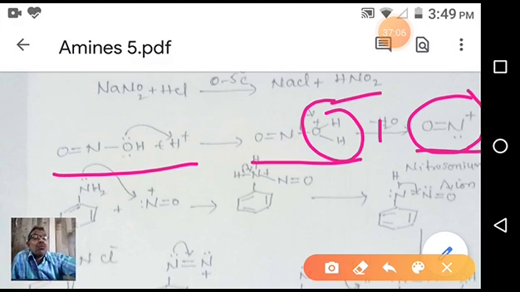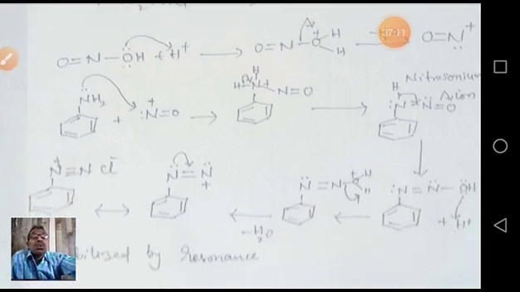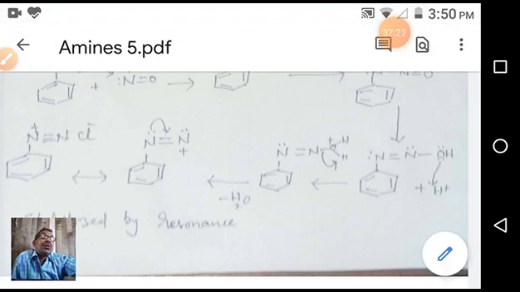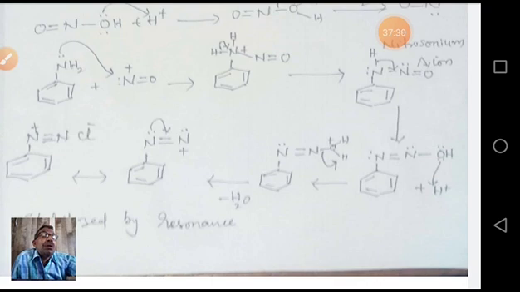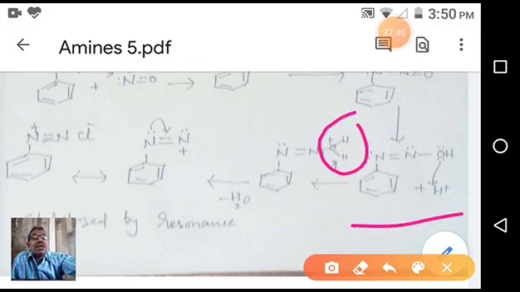So then, when this electrophile comes close to the aniline electron pair, aniline donates its electron pair to this nitrosonium ion, forming this type of ion. On rearrangement, it gives this type of structure. Then this, in the nitroso form, goes to the enol form. Due to this tautomerization, we get a stable enol. This enol finally adds one more proton, forming OH2 plus, and on leaving water, it gives the diazonium ion. This is stabilized by resonance.